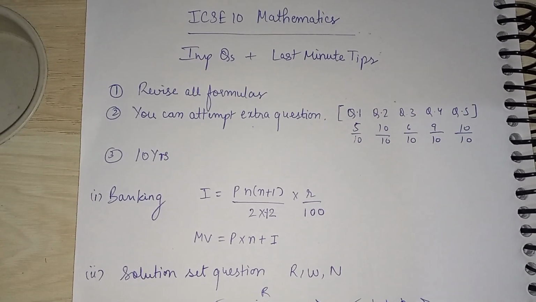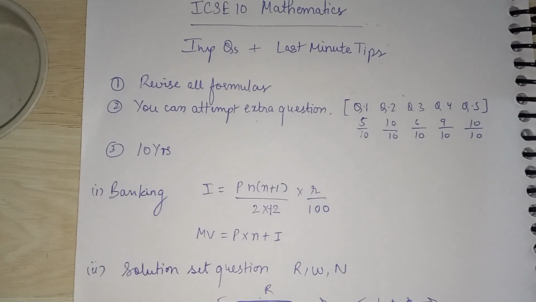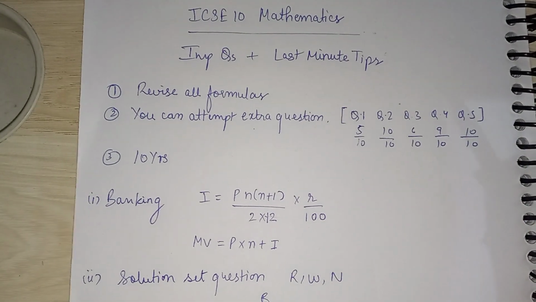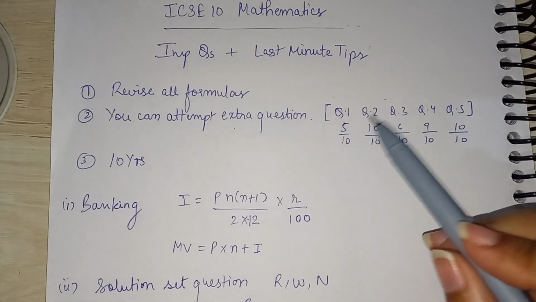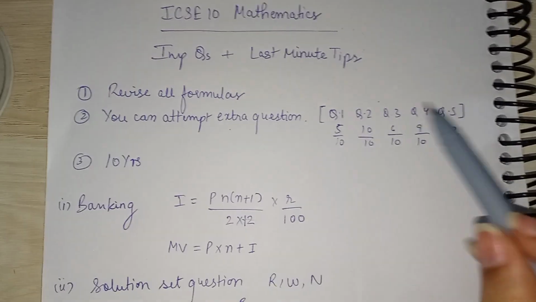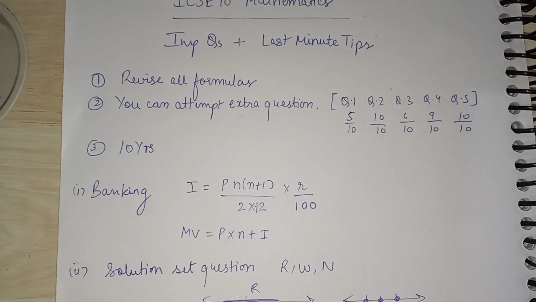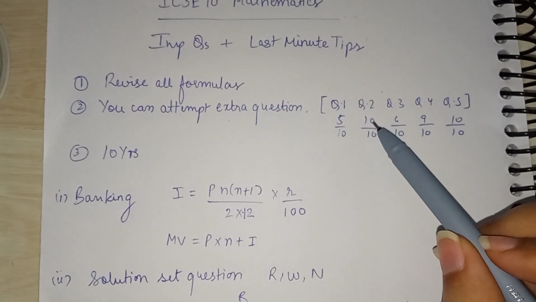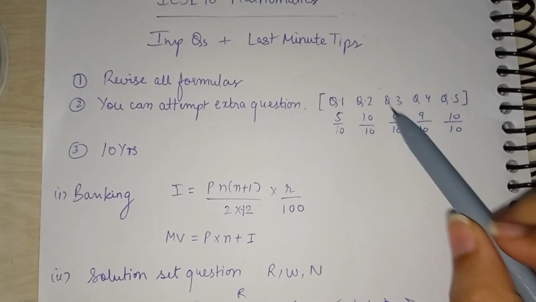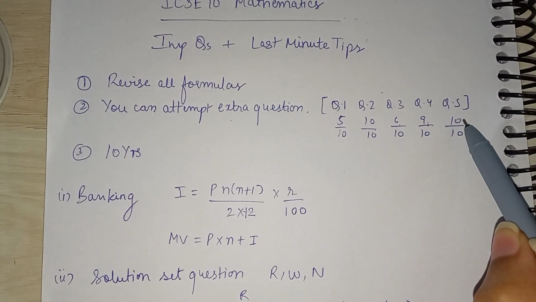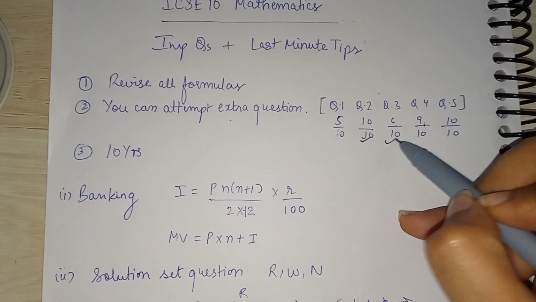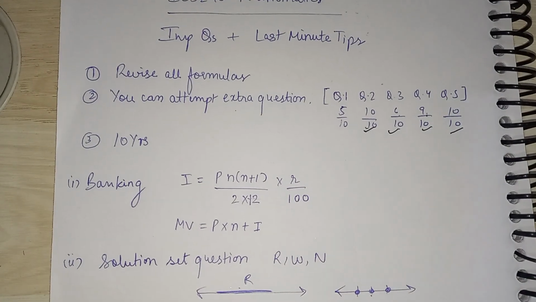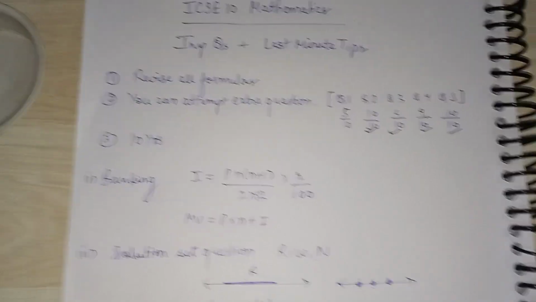Then we have a second thing that you can attempt extra question. There is no negative marking in this case. If you have 5 questions and they ask you to attempt any 4, even if you attempt all 5, then the top 4 questions will be considered in the marking. For example, you scored 5 out of 10 in question 1, question 2 10 out of 10, question 3 6, question 4 9, question 5 10. They will consider the highest marks, like 2, 3, 4, 5. So you can attempt extra question, but do it after you attempt your whole paper.